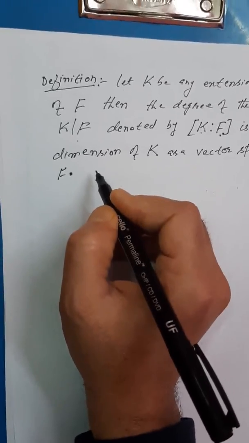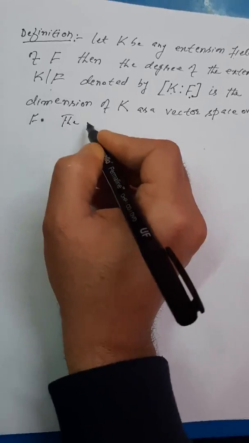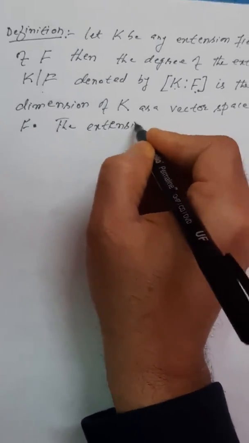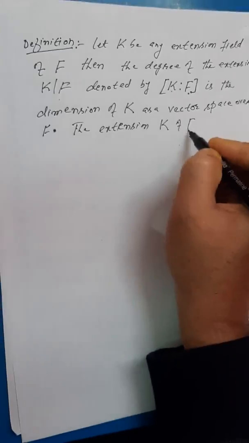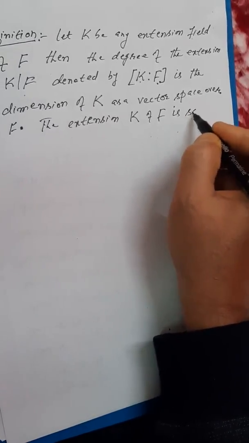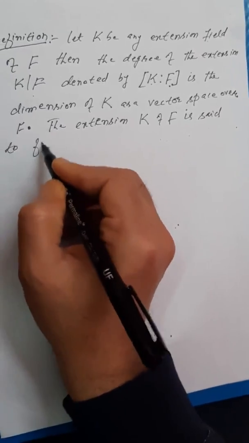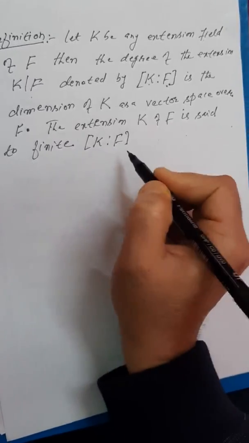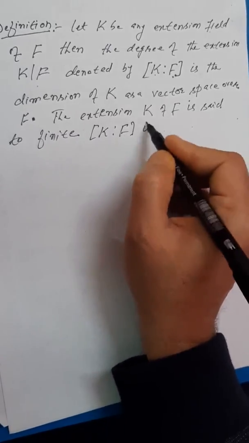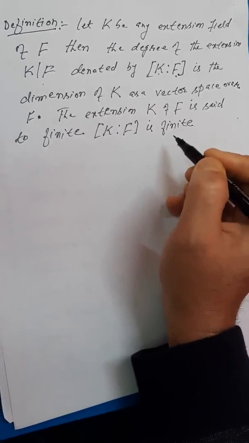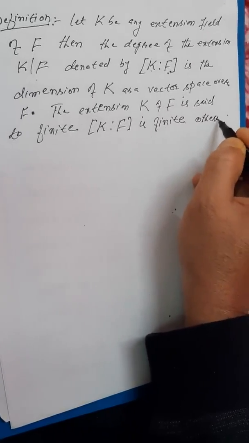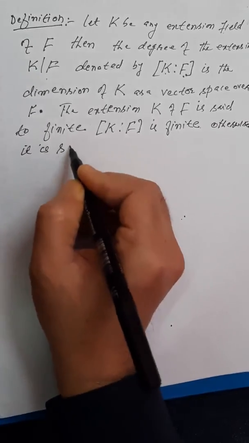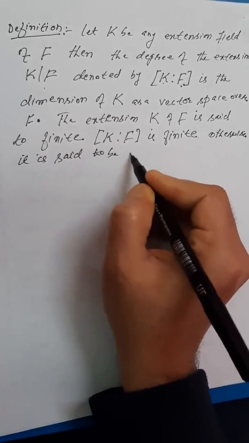So the extension K of F is said to be finite if its degree is finite, meaning K is a finite dimensional vector space over F. Otherwise, it is said to be infinite.